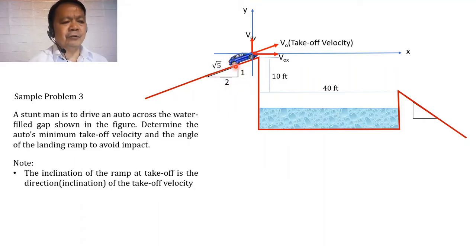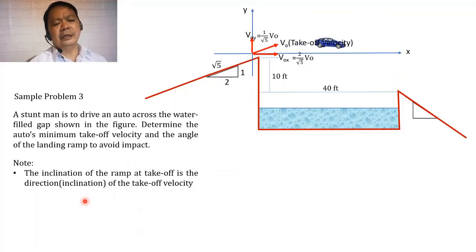And therefore from here, ay madidefine natin ngayon itong component ng velocity in the y and in the x direction, so that this y component of the velocity would be equal to 1 over the square root of 5 of the takeoff velocity. At samantalang ito namang horizontal component ng velocity will be equal to 2 over the square root of 5 of the takeoff velocity. So, pagkatapos niya, kung sakaling lumipad na siya that direction, okay? So, when it landed this ramp, okay?